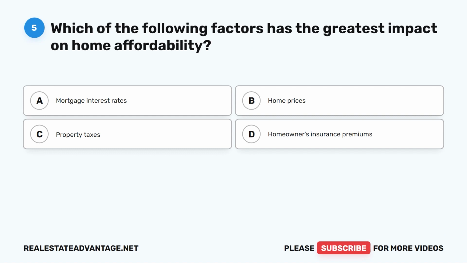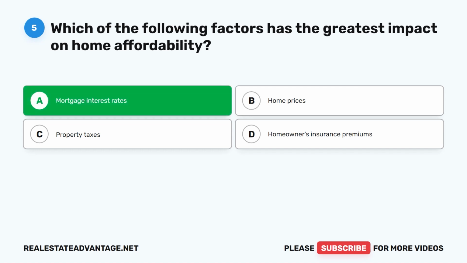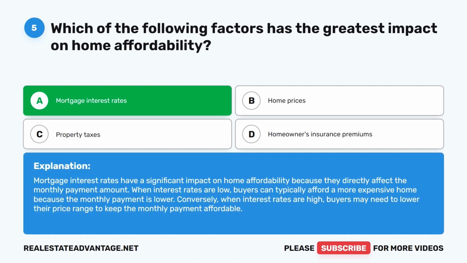Question 5. Which of the following factors has the greatest impact on home affordability? A. Mortgage interest rates. B. Home prices. C. Property taxes. D. Homeowners insurance premiums. The correct answer is A. Mortgage interest rates. Mortgage interest rates have a significant impact on home affordability because they directly affect the monthly payment amount. When interest rates are low, buyers can typically afford a more expensive home because the monthly payment is lower. Conversely, when interest rates are high, buyers may need to lower their price range to keep the monthly payment affordable.